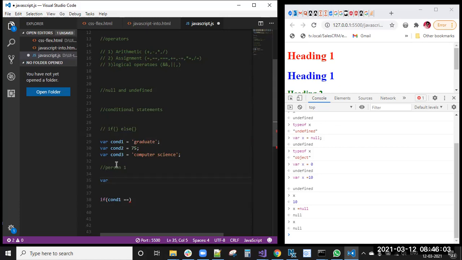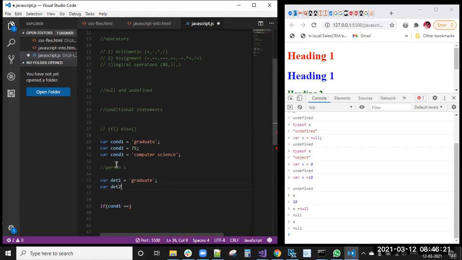His detail one is graduate. Okay, he is a graduate only, means he is a BTech candidate, and he is having condition two as well.